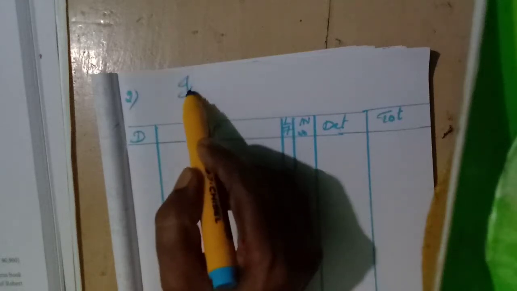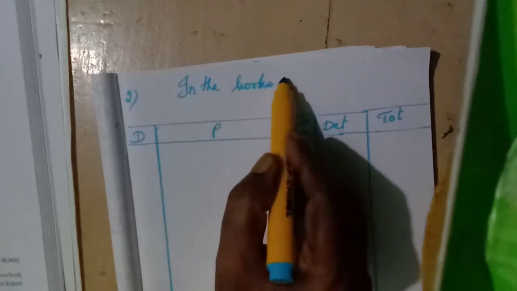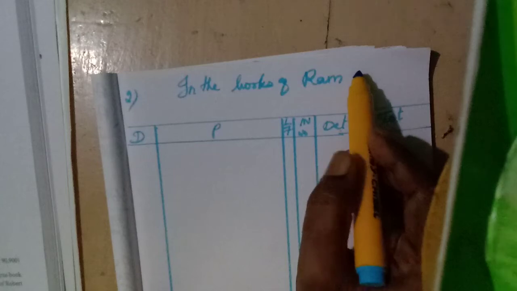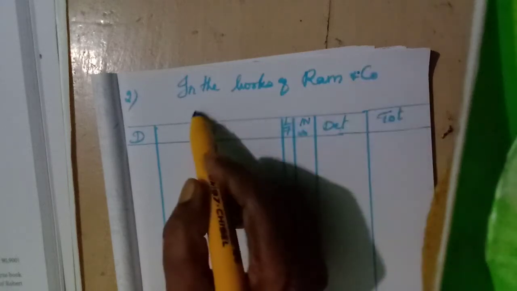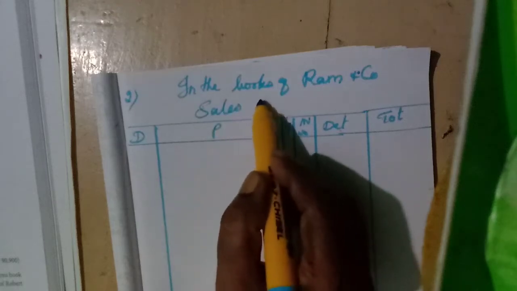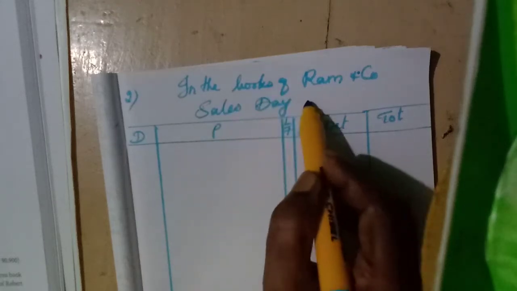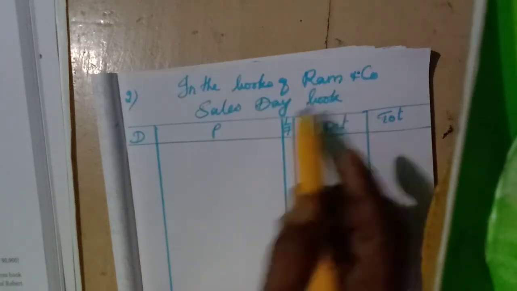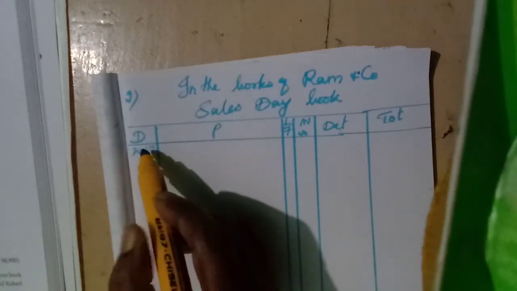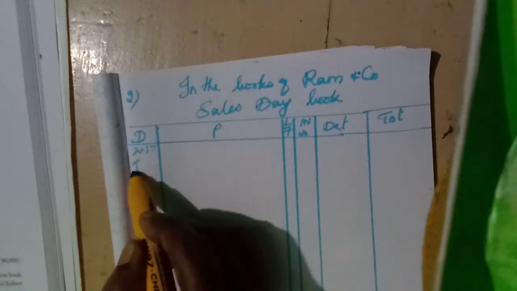Ram and Co. So in the books of Ram and Co., then sales day book. Date 2017 January 1.